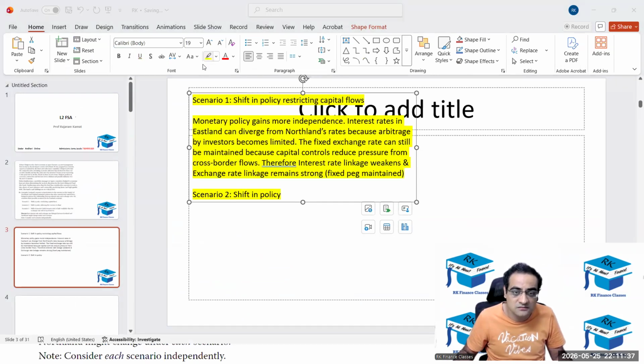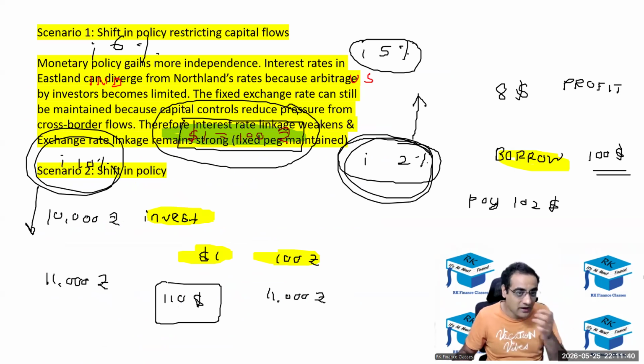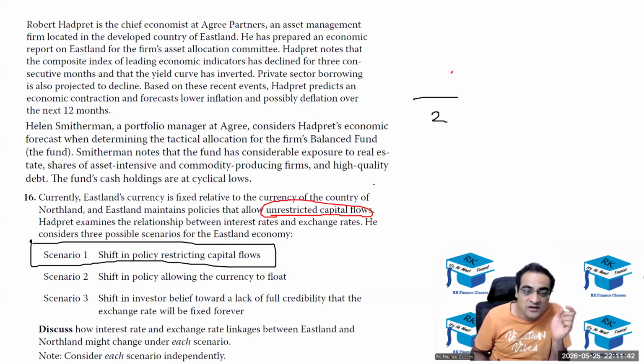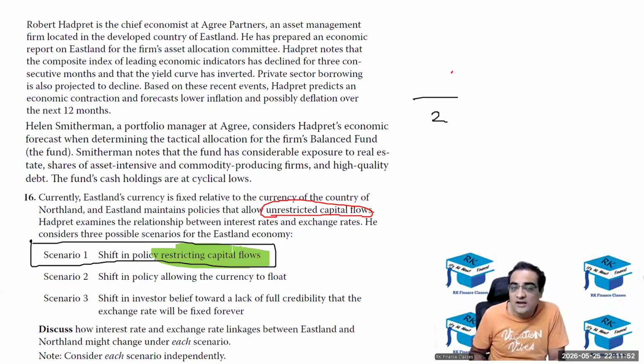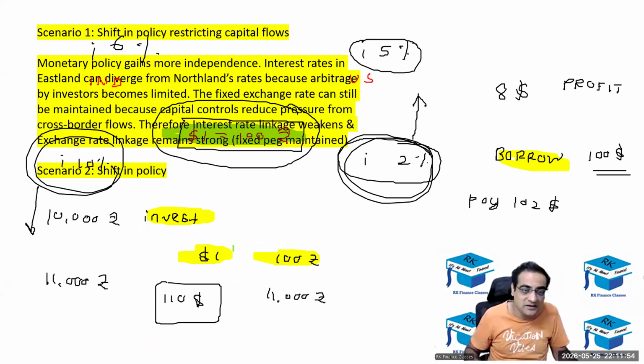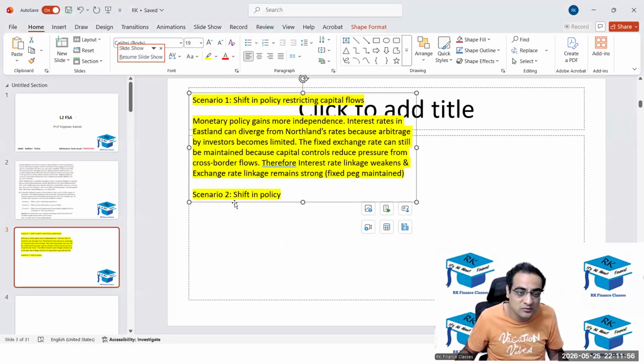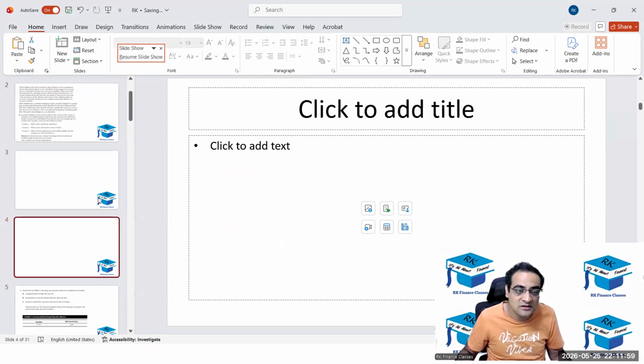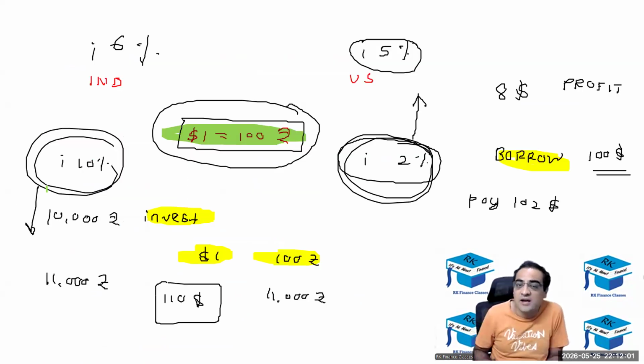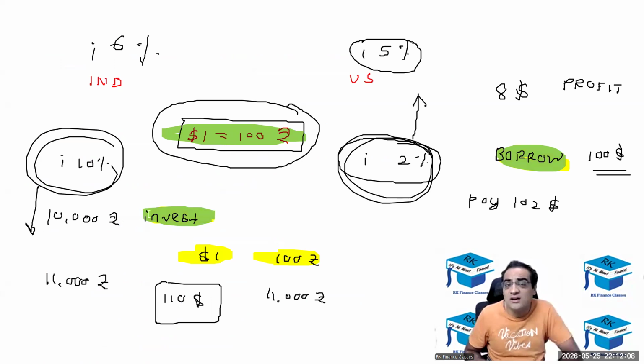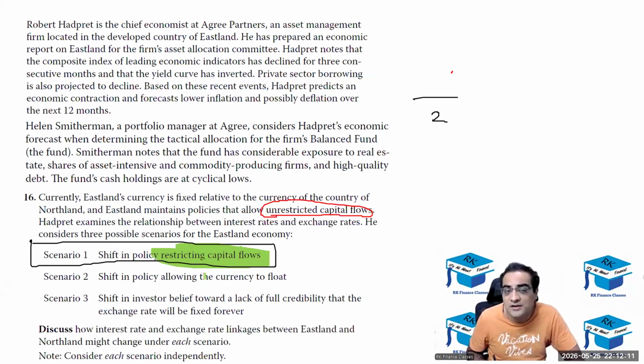Okay, that's her answer. Before that I'll tell my answer. I didn't tell you my answer. Okay, the shift in the policy is restricting the capital flows. Now, understanding the capital flows are going to be restricted, I'll put my answer somewhere else, one second, and you'll understand what is written. So I would borrow from where the interest is lower, and lend where the interest is higher over there. That is not possible if there are restricted capital flows.